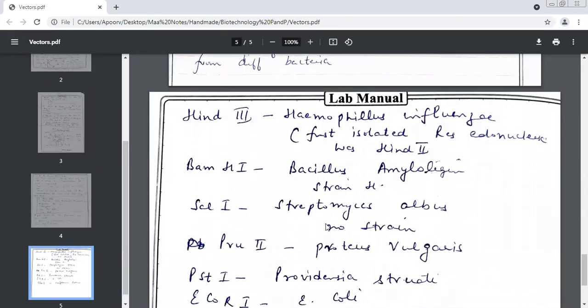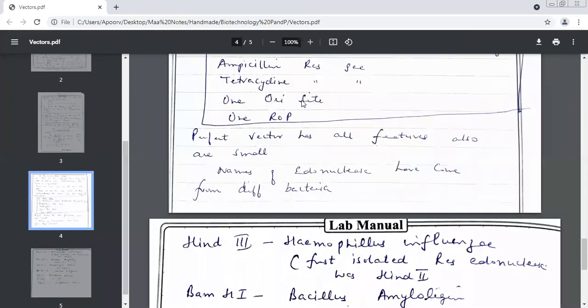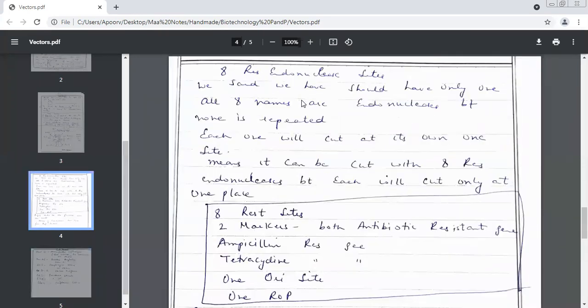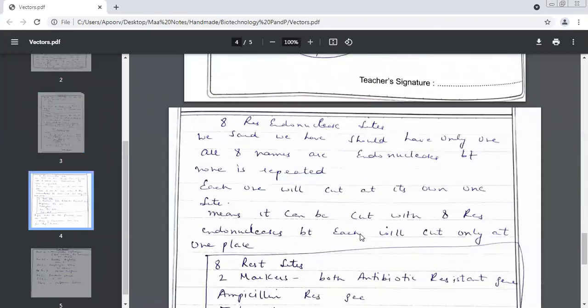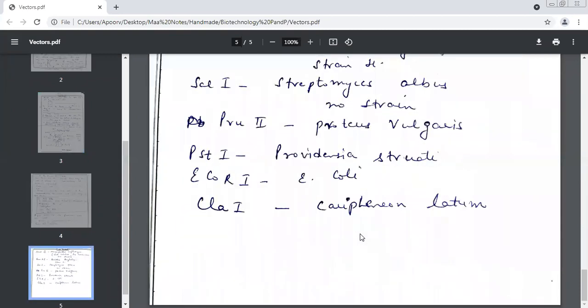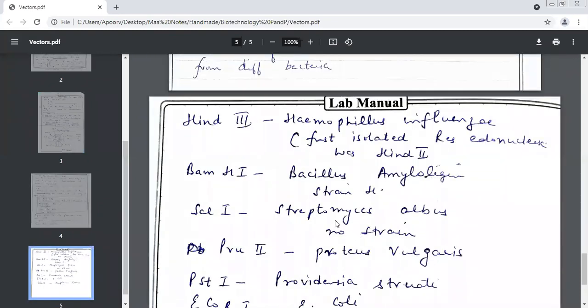Now, what I'm telling you, you don't have to learn this. You don't have to write it anywhere. It is not in your syllabus. But for HindIII, which is used, I'm telling you the names of the bacteria from where we have got these. You will only remember this. EcoRI, SalI, PvuII, nothing to remember. This detail you will not go into. This you will not learn.